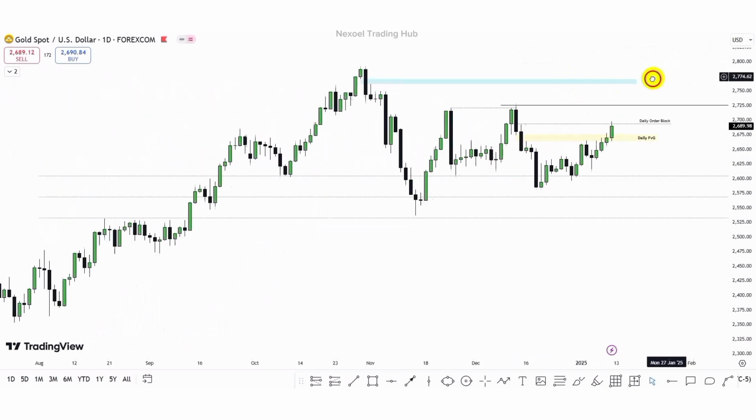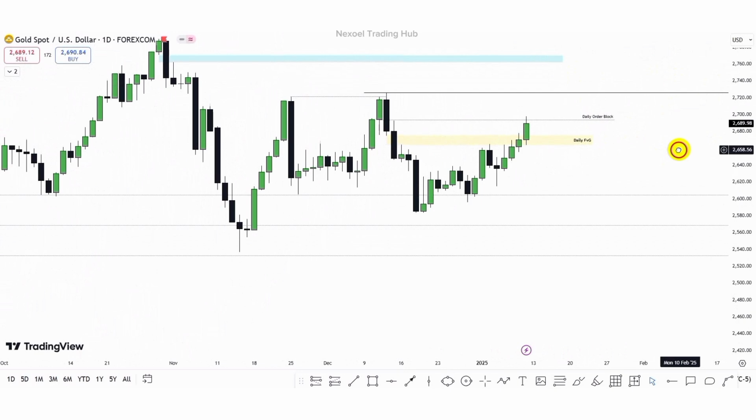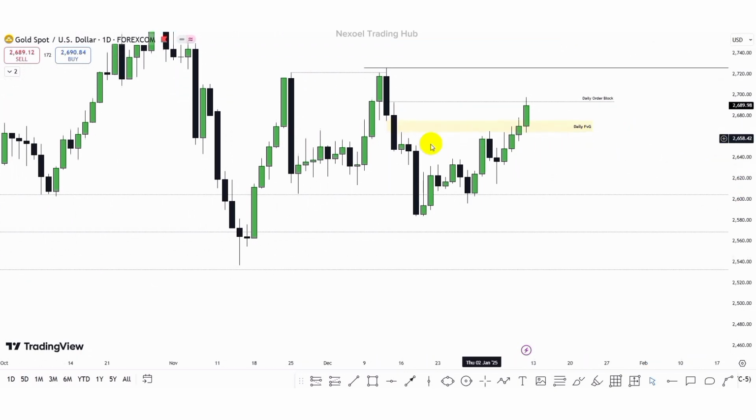So here in the daily time frame, what we clearly have now is we can clearly see this daily inversion fair value gap, because this is a fair value gap.